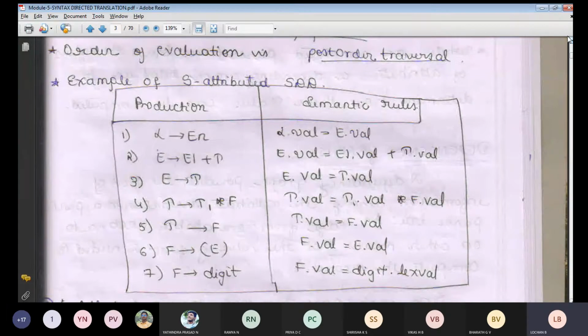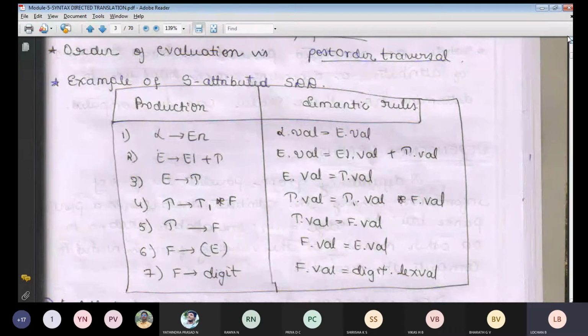Okay. Third one, what is given? E implies T. E is nothing but your LHS part, so E dot val is equal to T dot val, we will be substituting. Fourth one, what he has told, T implies T1 star F. The LHS part, whatever you are going to get, indicates the head of your production. Head is nothing but the root node of your production.